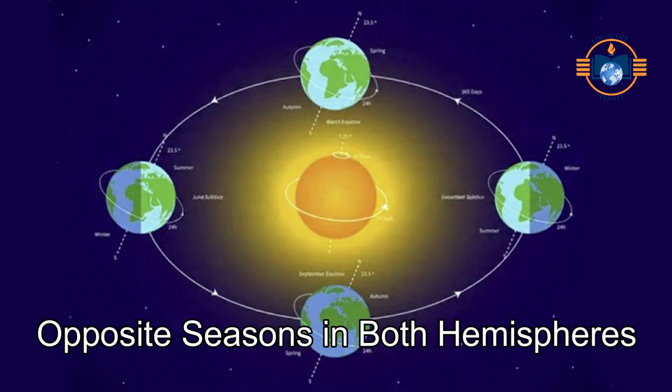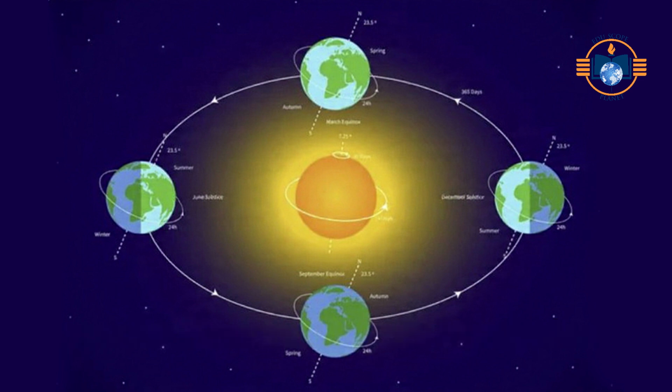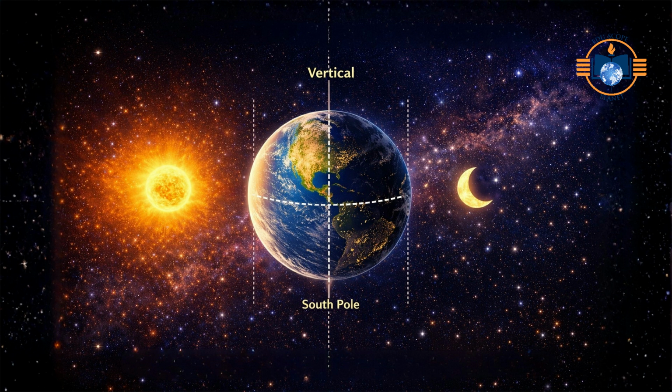Opposite seasons in both hemispheres. Because the Earth's axis remains tilted in the same direction as it revolves around the Sun, seasons in the Northern and Southern Hemispheres are always opposite. When it is summer in India, it is winter in Australia. When it is winter in Europe, it is summer in South Africa. Key point to remember.